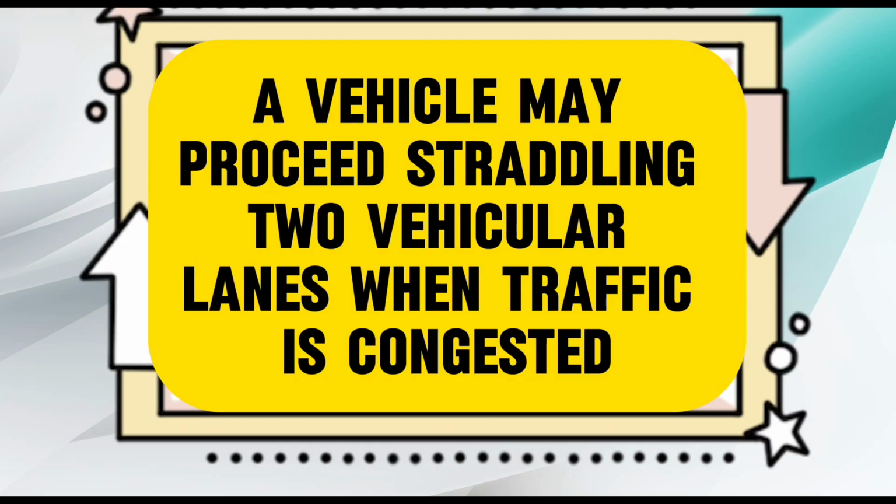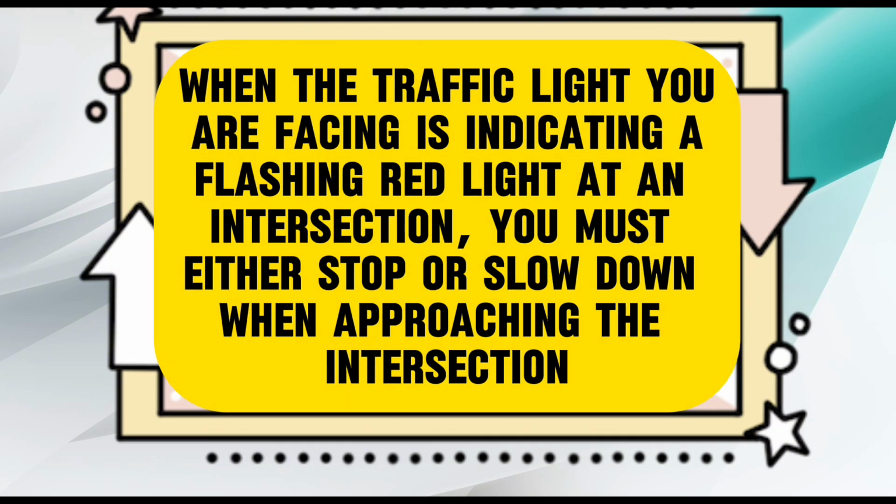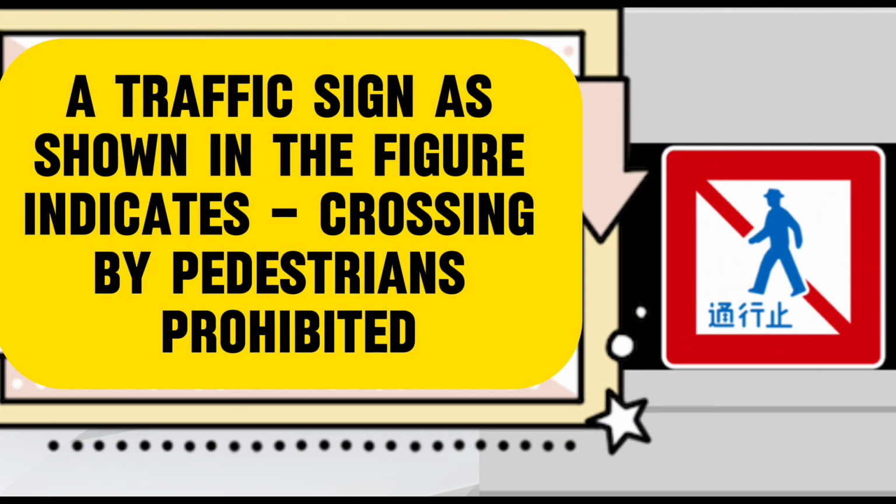True. A vehicle may proceed straddling two vehicular lanes when traffic is congested. False. When the traffic light you are facing is indicating a flashing red light at an intersection, you must either stop or slow down when approaching the intersection. False. A traffic sign as shown in the figure indicates crossing by pedestrians prohibited.